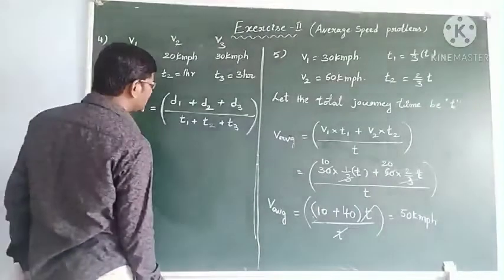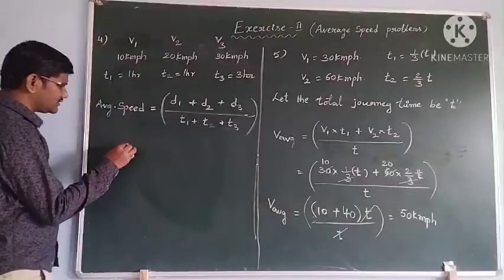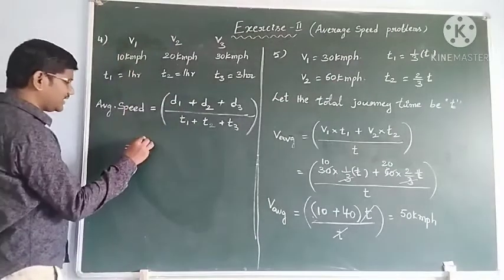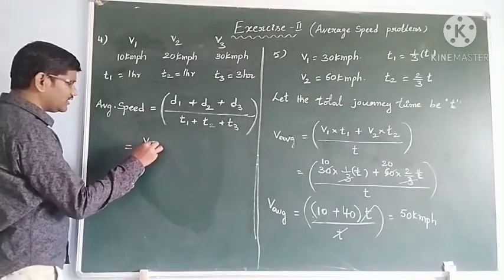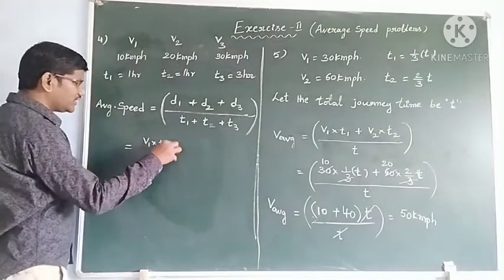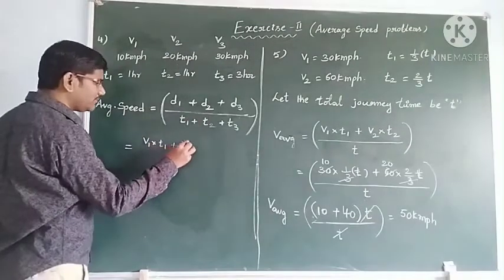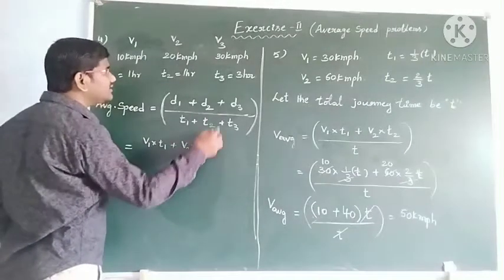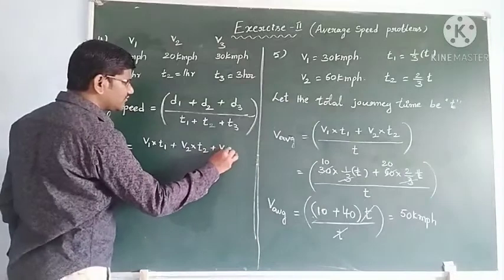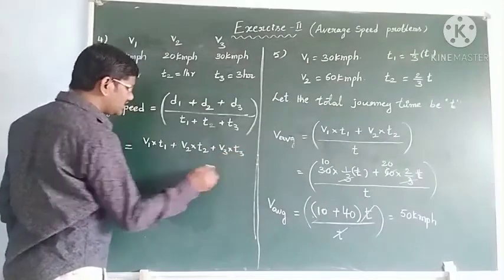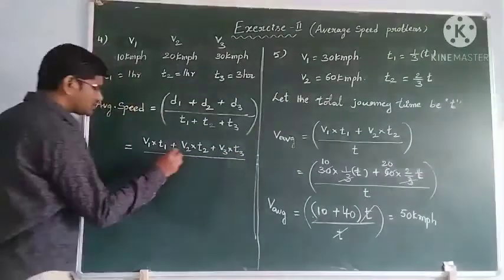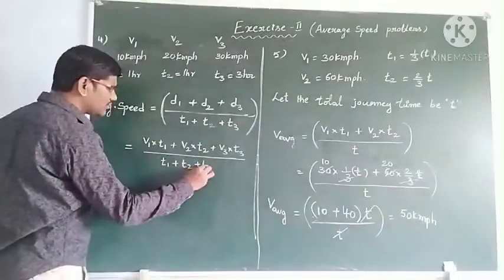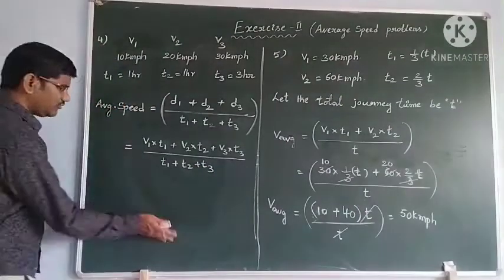Okay students, now d1 is the distance, it is speed into time, so you write v1 into t1. d2, distance means speed into time, so v2 into t2, and d3 means v3 into t3. By total time t1 plus t2 plus t3. So now we will substitute the data.